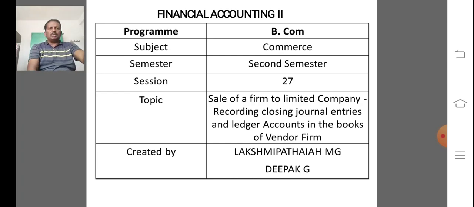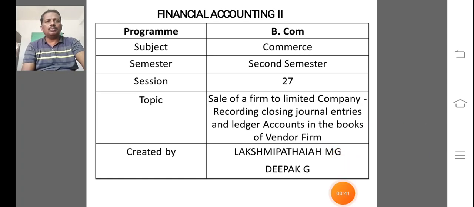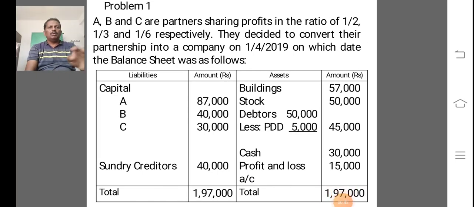So first we take one problem. A, B and C are partners sharing profits in the ratio of 1 by 2, 1 by 3 and 1 by 6 respectively.